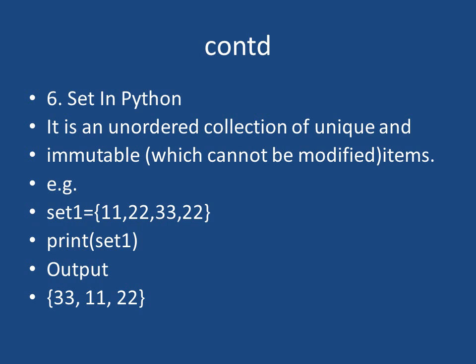Set in Python is an unordered collection of unique and immutable items. You see here set1 is equal to {11, 22, 33, 22}, print set1. Here we see 22 occurs 2 times. Then when printing this set, you will get 33, 11, 22. Unordered collection. What do ordered collections mean? First you would get 11, then 22, then 33. But here you are getting 33, 11, 22, meaning unordered collection.